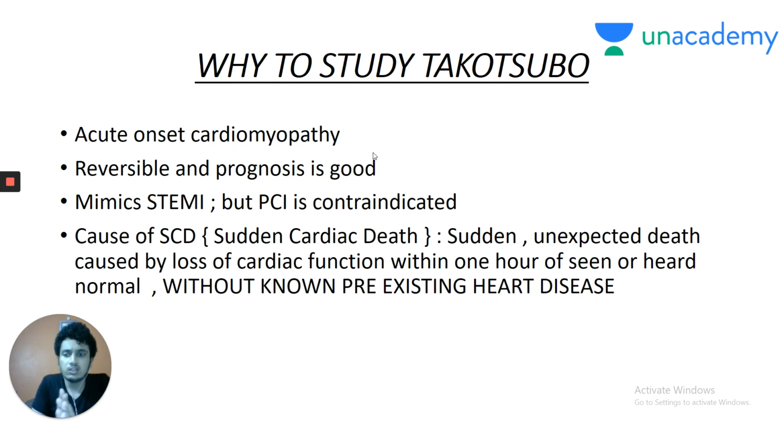So, in brief, why study Takotsubo cardiomyopathy? Because it is an acute onset cardiomyopathy, whereas restrictive and dilated cardiomyopathies were chronic. It is reversible and the prognosis is good. We saw that dilated and restrictive cardiomyopathy are largely irreversible and the prognosis is poor. It mimics ST elevation MI, STEMI, but percutaneous coronary intervention (PCI) is contraindicated because angiography is normal and you cannot do PCI when the angiography is normal.